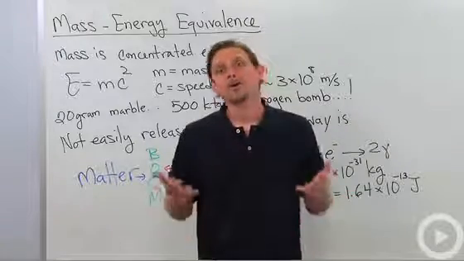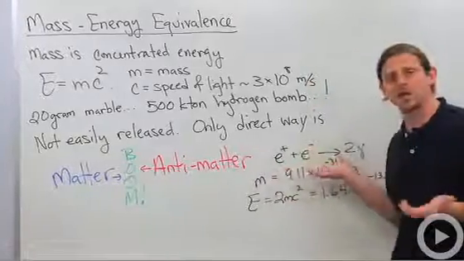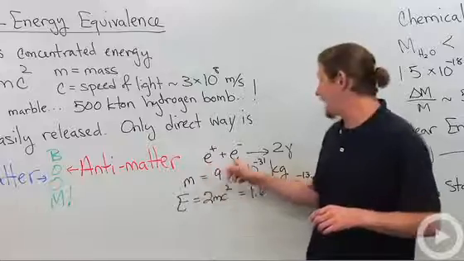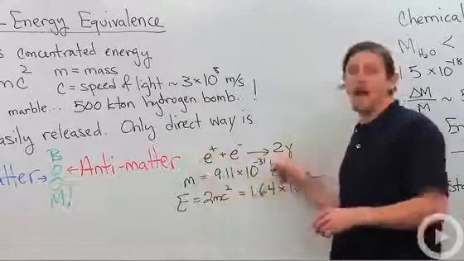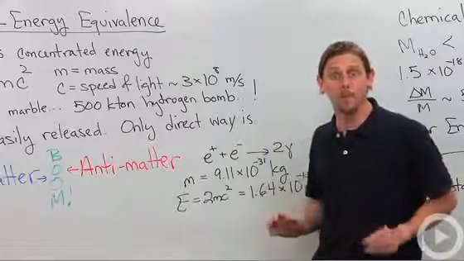Very little. So we do have anti-electrons. Let's just look at this process. I've got a positron, which is an anti-electron, and an electron. They come together and annihilate and just produce energy. This gamma means photons, which basically just means energy for our purposes.